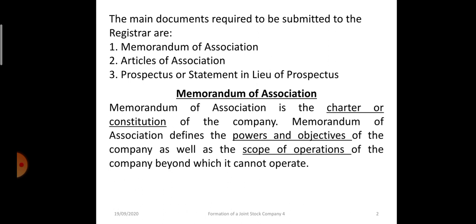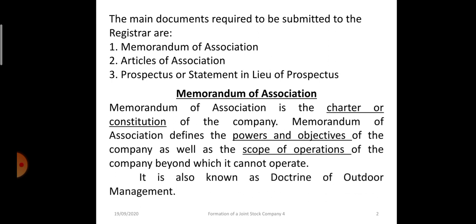It defines the relation of the company with outsiders. Memorandum of Association defines the powers and objectives of the company as well as the scope of operation of the company beyond which it cannot act. If it is acting beyond that, then it will be considered illegal. Memorandum of Association is also known as the doctrine of outdoor management.